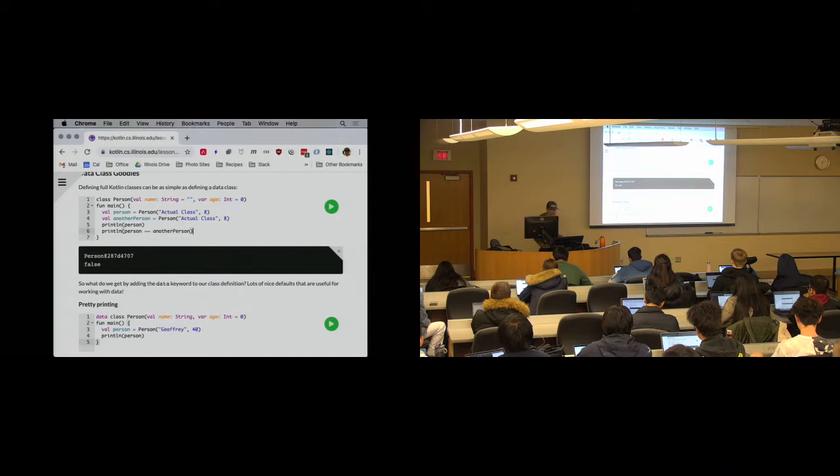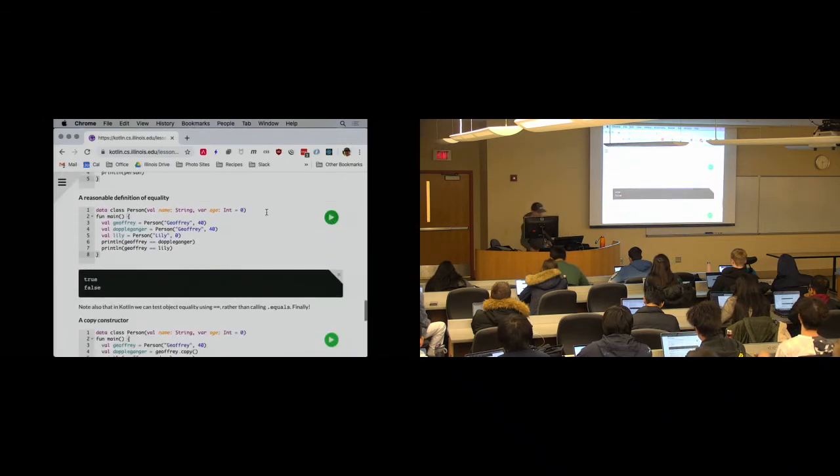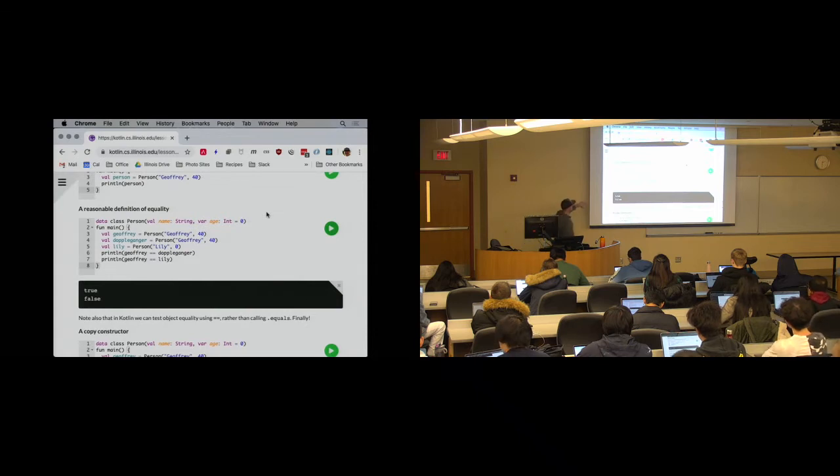If I stick a data class annotation on here, then I get these very reasonable notions of equality that are based on the fields that I've defined. What else are you noticing about this example? It's on the slide. What other bit of syntactic frustration have we cleared up from Java here?